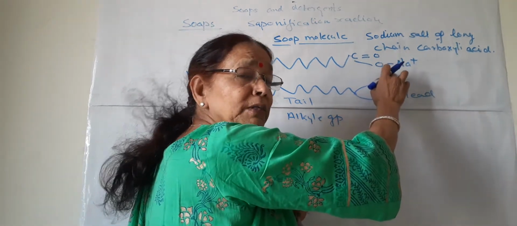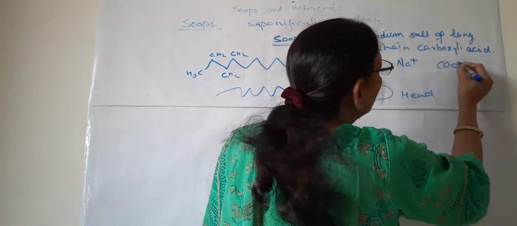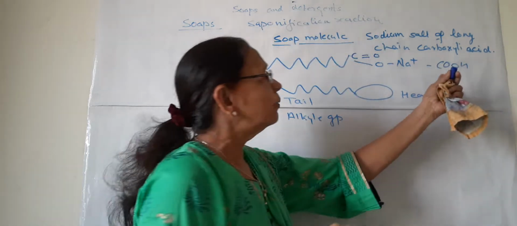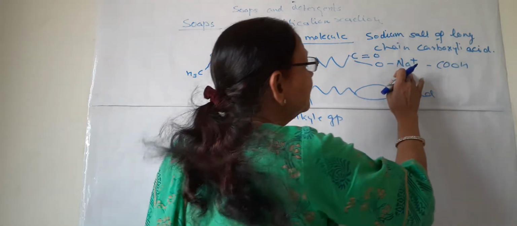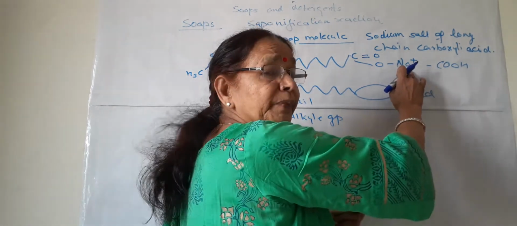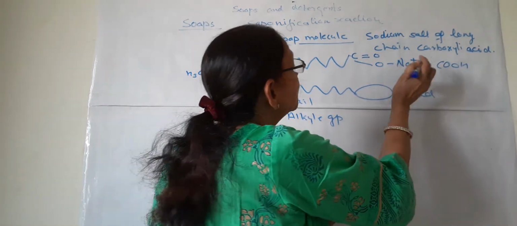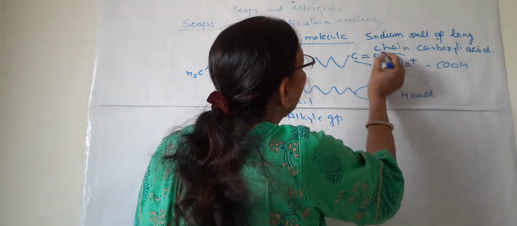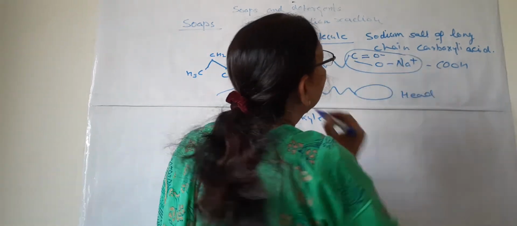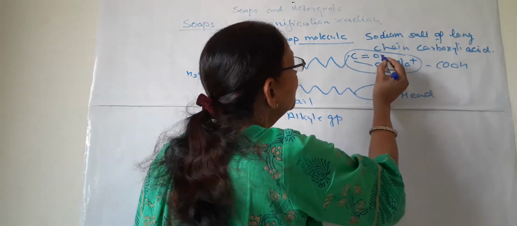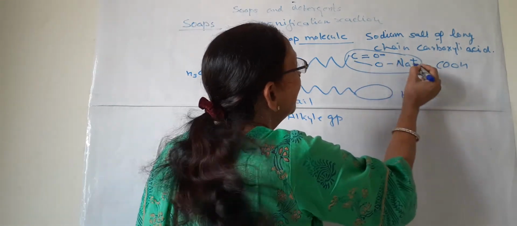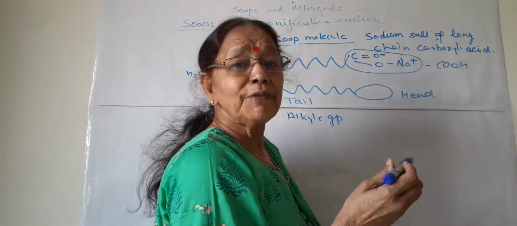The H of carboxylic acid, it should be COOH. In the carboxylic group, this is the group for carboxylic acid, COOH. So this H is removed by addition of sodium. So this head is ionic in nature. Ionic means this COO group is negatively charged and this sodium is positively charged.